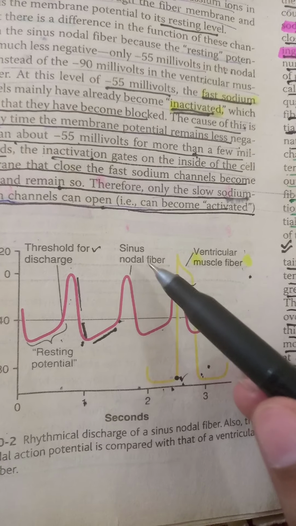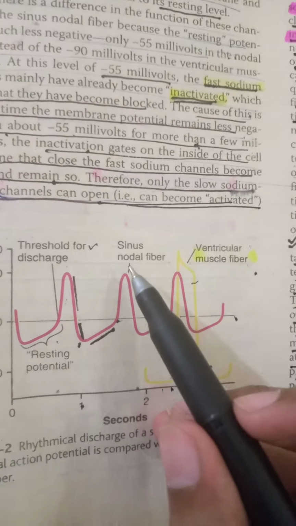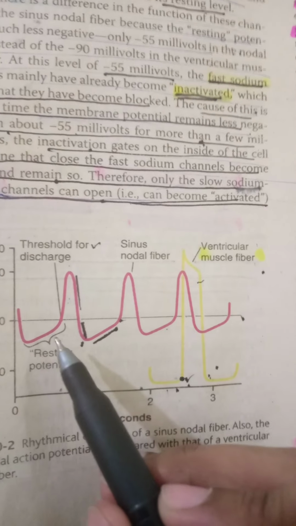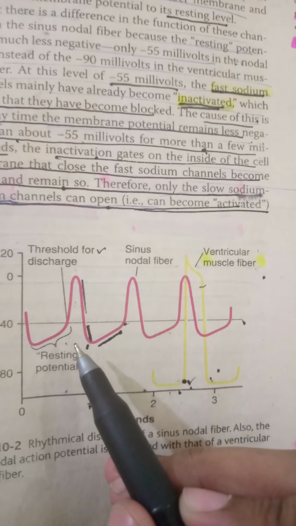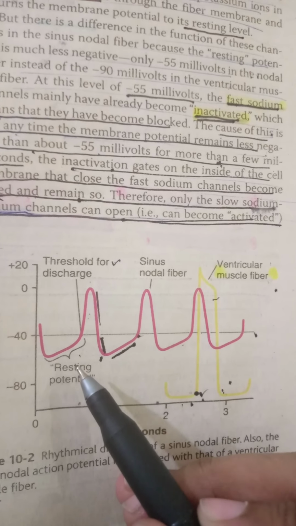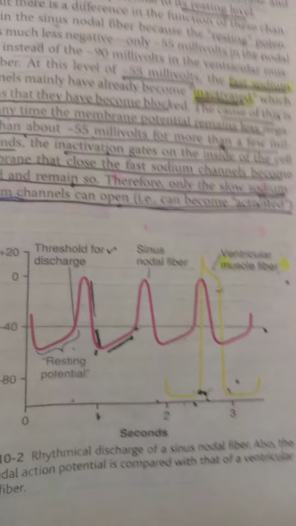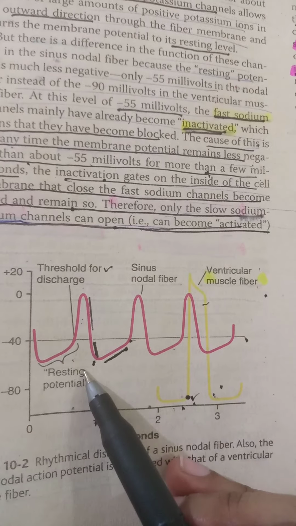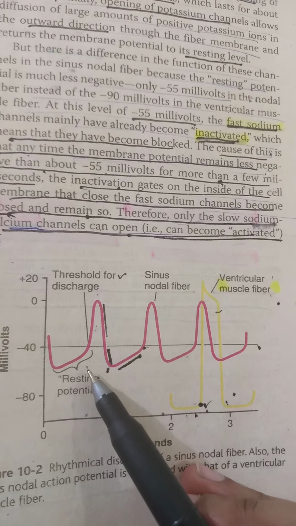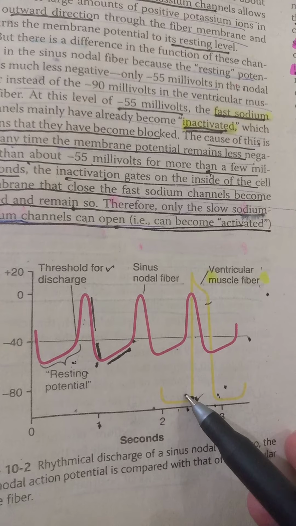Electrical conduction in sinus nodal fibers. In SA nodal fiber, these fibers are naturally leaky to the sodium and calcium ions, which leads to its resting potential of minus 55 millivolts, that is less than that of the minus 85 millivolts of the ventricular muscle fiber.